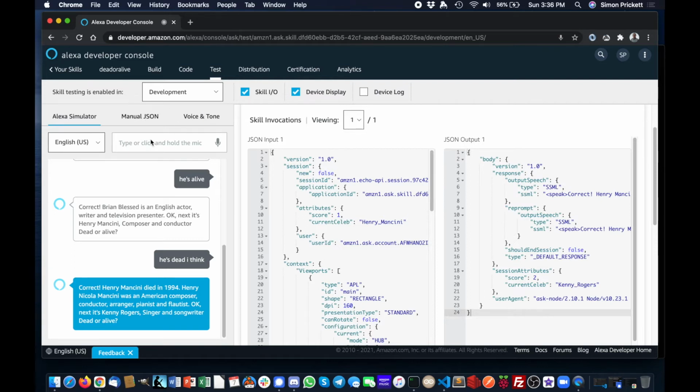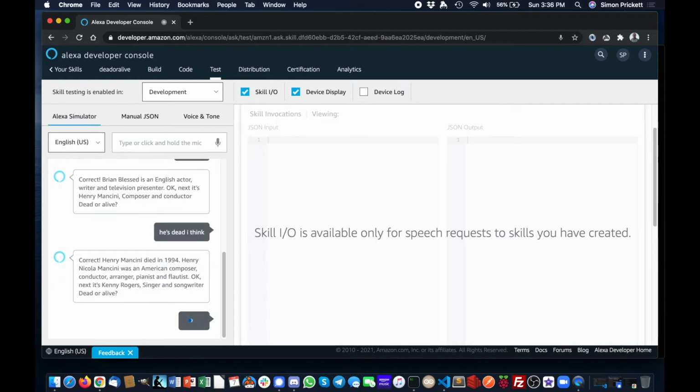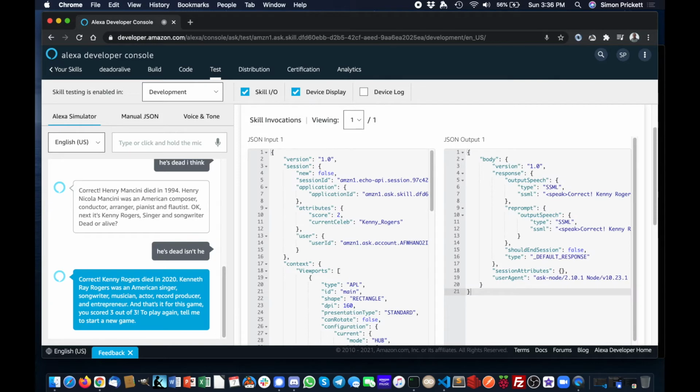So okay, last one, Kenny Rogers. Let's guess. Let's get this one wrong. He's dead, isn't he? Correct. Oh, Kenny Rogers died in 2020. I thought he was alive. Kenneth Ray Rogers was an American singer, songwriter, musician, actor, record producer, and entrepreneur.